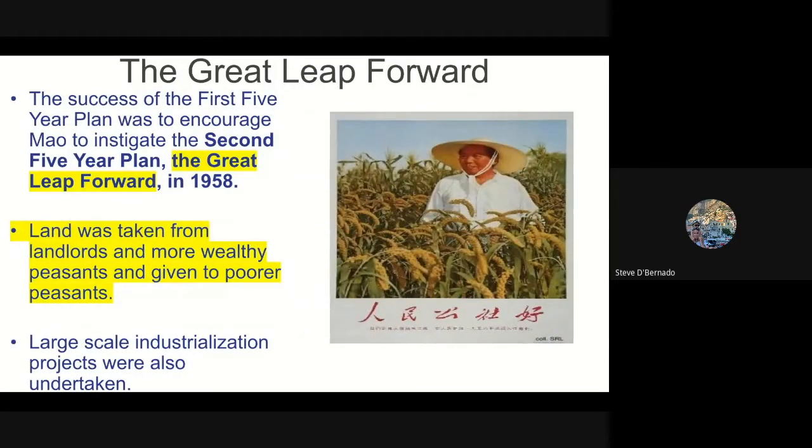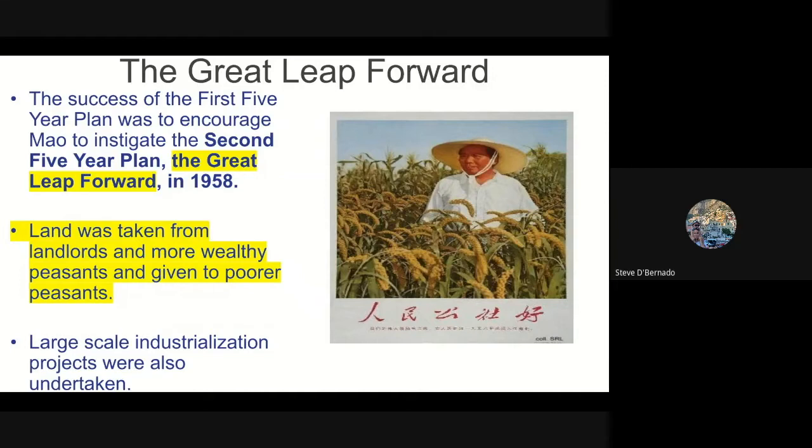What is the first one? The Great Leap Forward. The success of industrialization in that first five-year plan led to the second five-year plan called the Great Leap Forward in 1958. This is where land was taken primarily from rich landlords and given to the poor peasants. Now think about the camaraderie and the support millions of peasants would give to the Communist Party and Mao because of these actions that were taken.